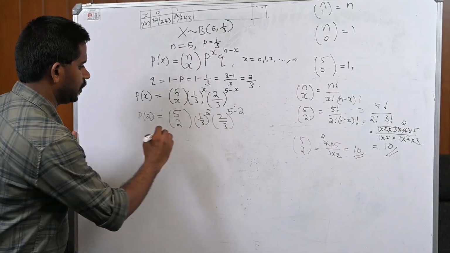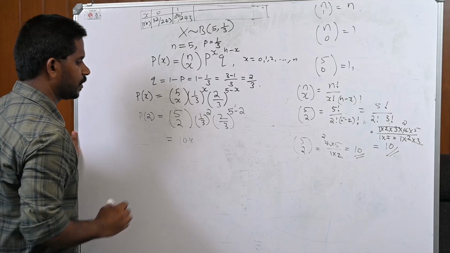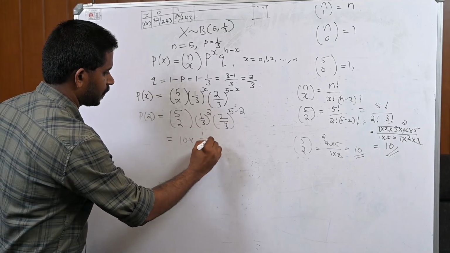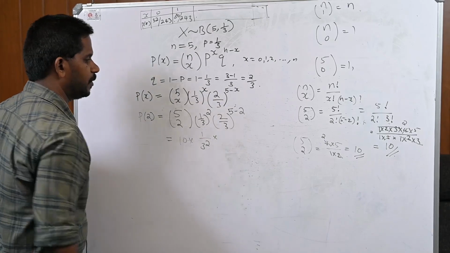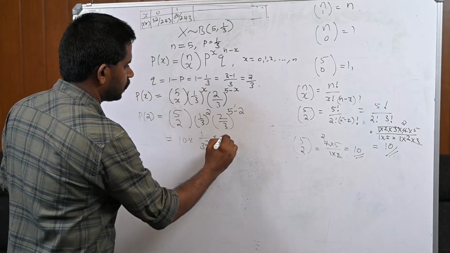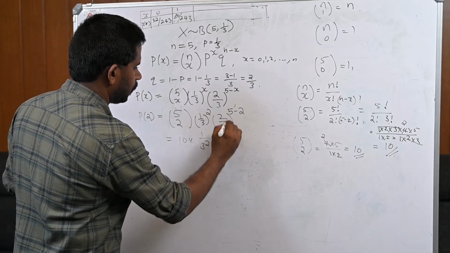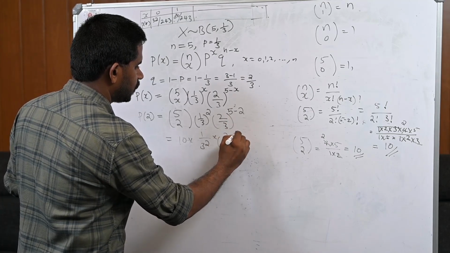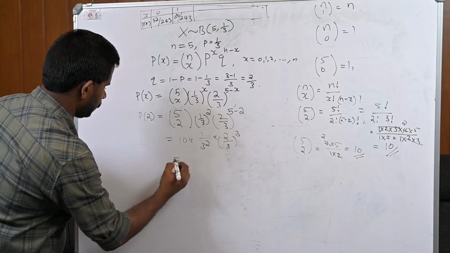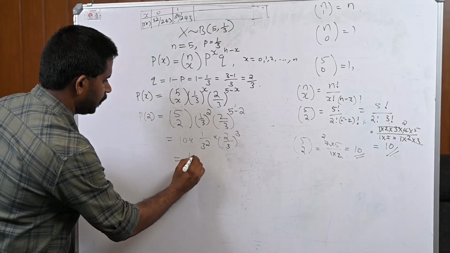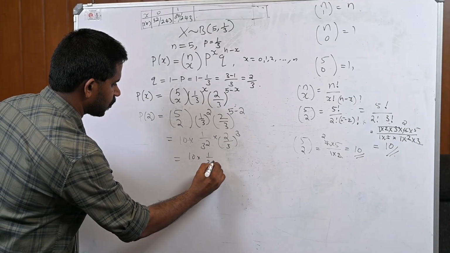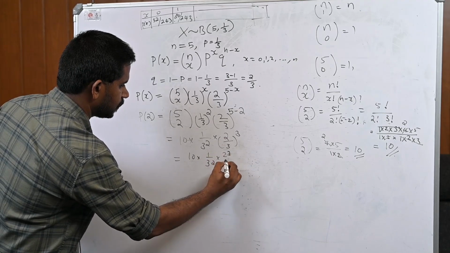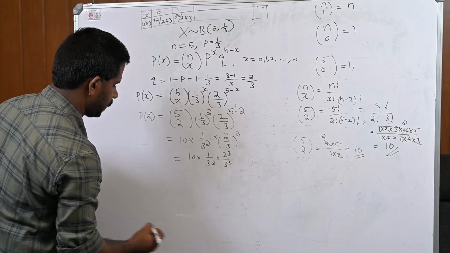Therefore, P of 2 is 10 into 1 by 3 square into 2 by 3 raised to 5 minus 2, which is 3. That is 10 into 1 by 3 square into 2 raised to 3 divided by 3 raised to 3.